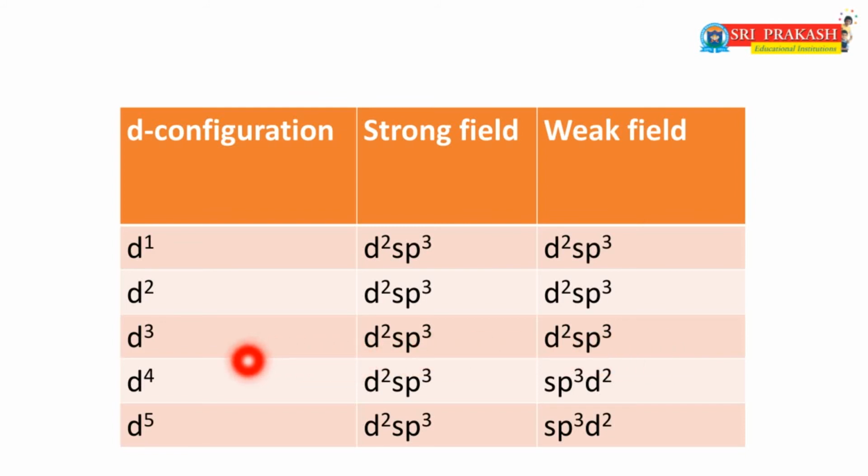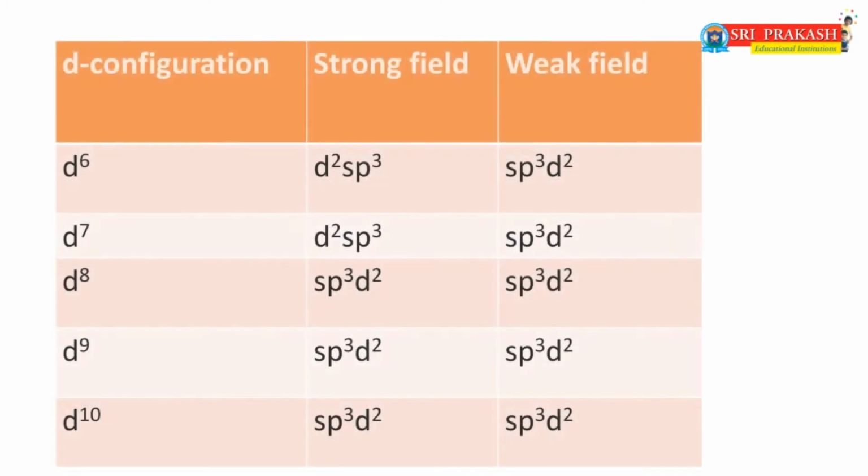In a d5 system, if the strong ligand is present, the hybridization is d2sp3, and if a weak ligand is present, the hybridization is sp3d2. In a d6 system, if a strong field ligand is present, the hybridization is d2sp3, and if a weak ligand is present, the hybridization is sp3d2. In a d7 system, strong field ligand gives d2sp3, and weak ligand gives sp3d2.